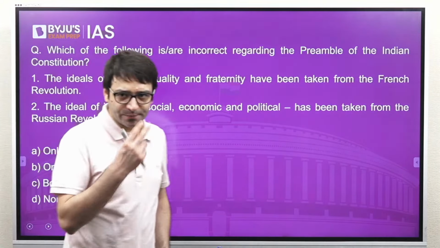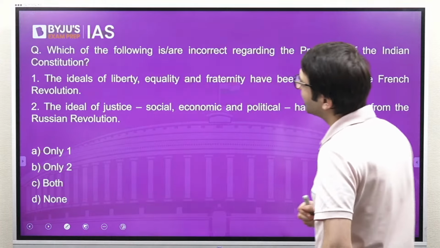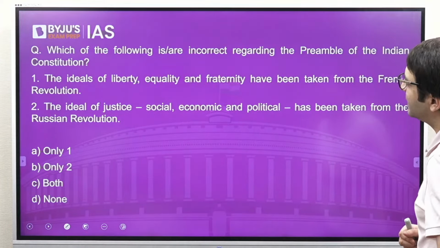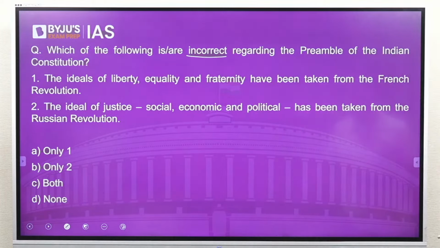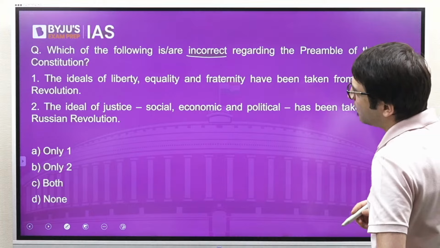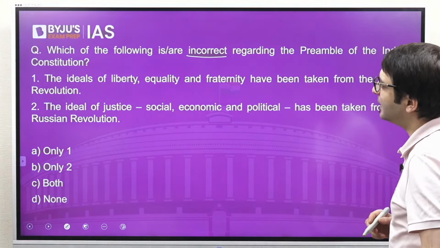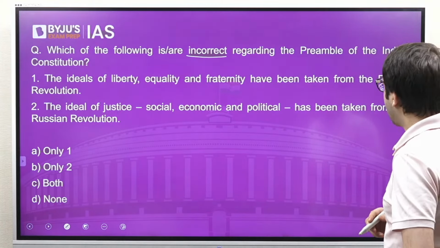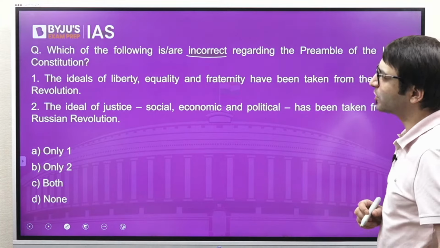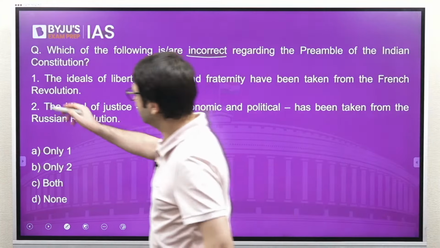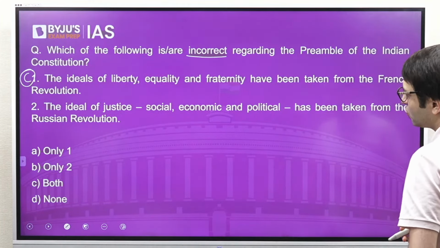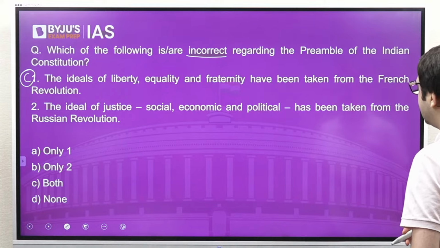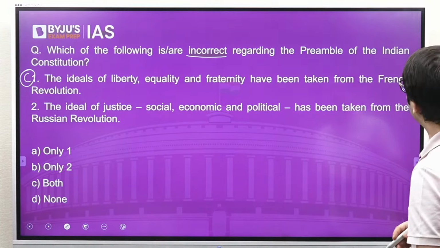Let's look at another question vis-a-vis the preamble. Which of the following statements is or are incorrect regarding the preamble of the Indian Constitution? Number one, the ideals of liberty, equality and fraternity have been taken from the French Revolution. Correct? Number two, the ideal of justice, social, economic and political, has been taken from the Russian Revolution.